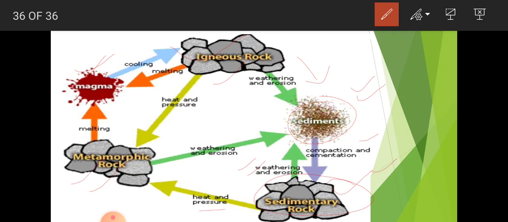So this is the whole rock cycle which you are seeing. Now if this metamorphic rock comes into contact with the mantle or with high temperature, it will get melted again and become magma. What if we apply weathering and erosion on the metamorphic rock? Again the metamorphic rock will convert into sediments, small particles, and these small particles get joined and compacted. They will form the sedimentary rock. So this is the example of the rock cycle.